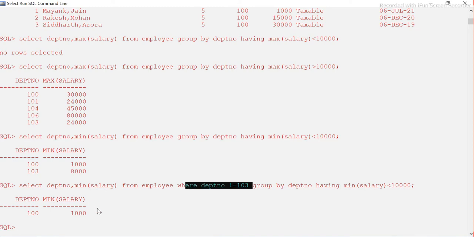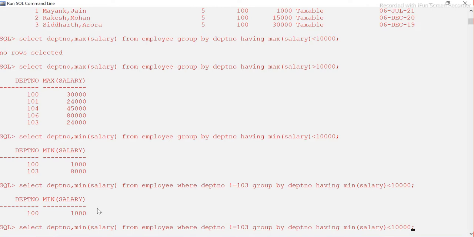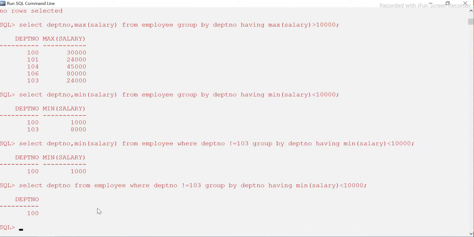Again, if somebody is asking for the department number, then you should probably not display the minimum salary or maximum salary here. You can just remove it, then you will get the right answer, because we just want the department number, right? So this is what you can get.